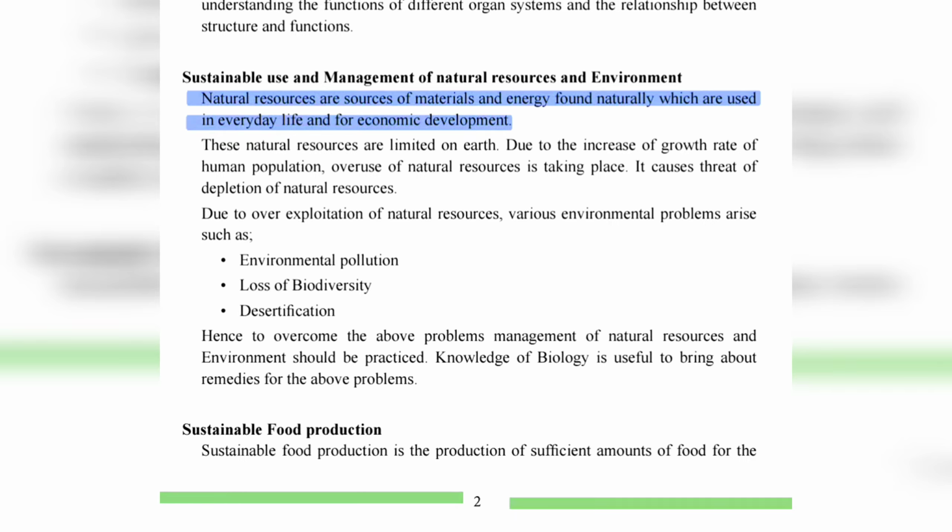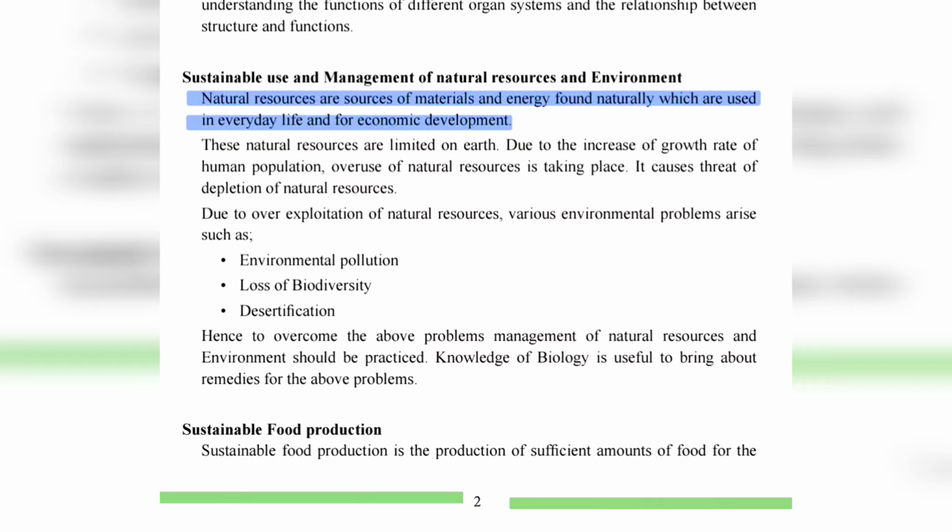Due to the increase in the growth rate of the human population, overuse of natural resources is taking place. It causes a threat of depletion of natural resources. So it is a threat, right?